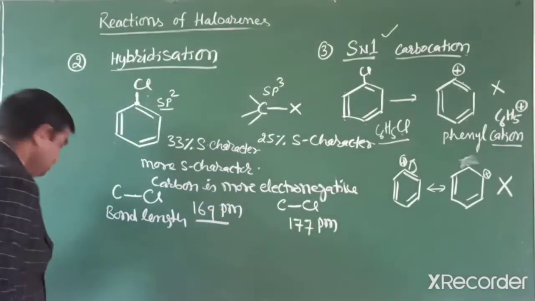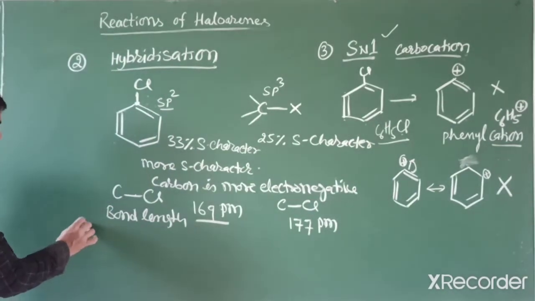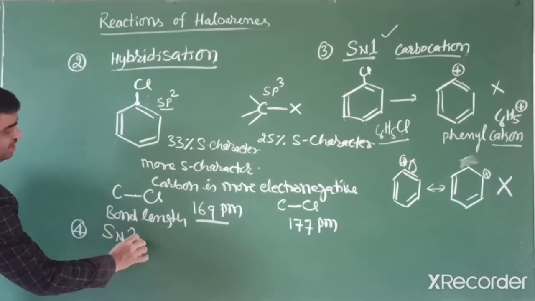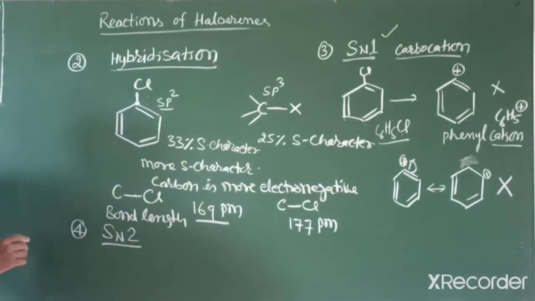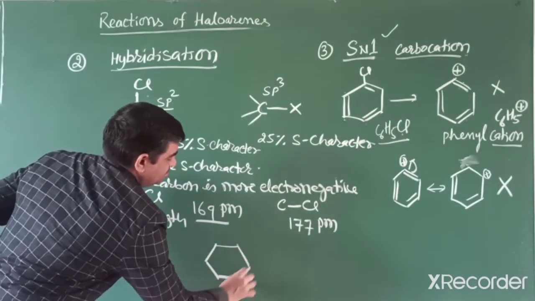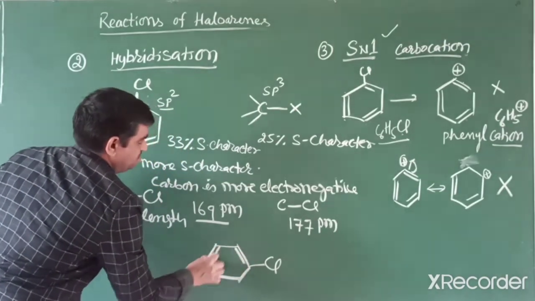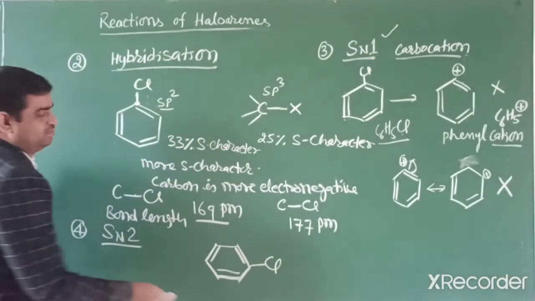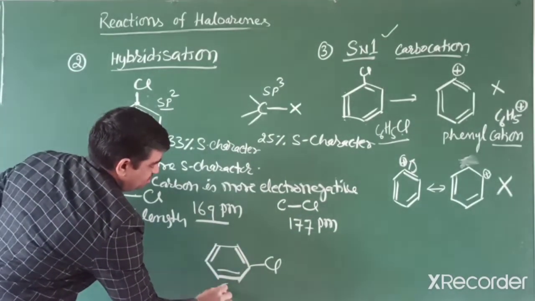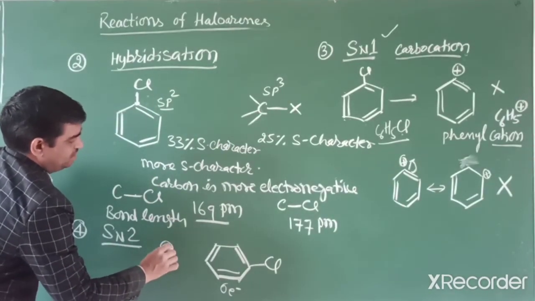reason, the fourth reason we can write here: if we imagine the reaction occurs through the SN2 mechanism. In the SN2 mechanism, what? If I write like this, a chlorobenzene, and we know this is a 6 electron system, the aromatic system is an electron rich system, 6 pi electrons. So if a nucleophile attacks from the backside, then what happens?